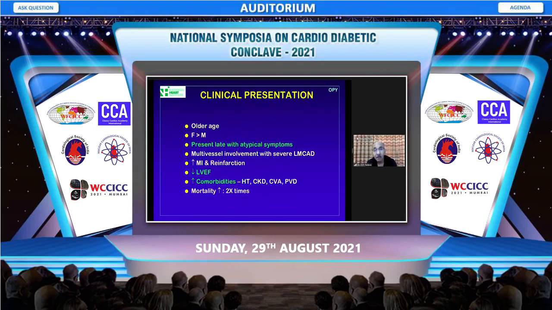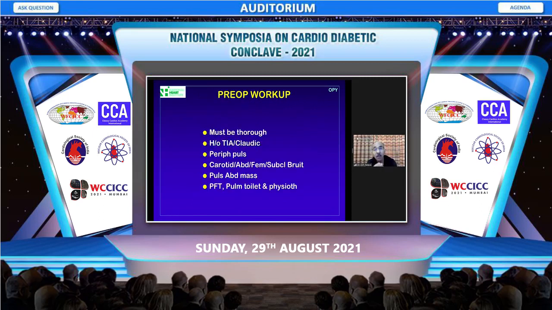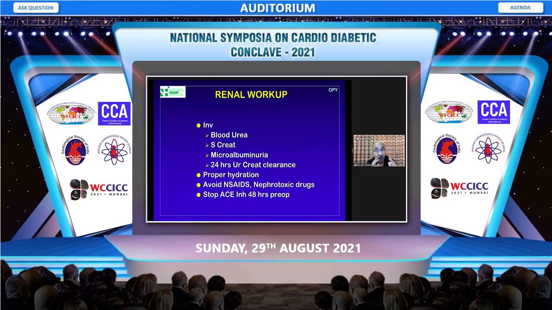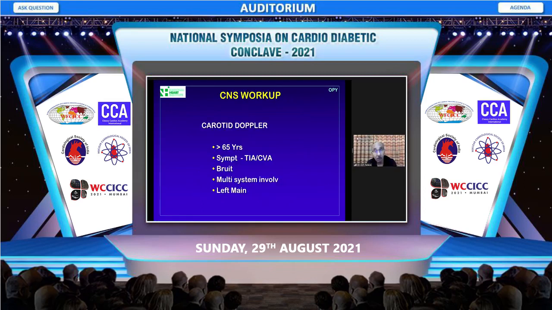And then clinically, they present late with atypical symptoms, they have more LV dysfunction, and therefore these patients need to be worked up very thoroughly preoperatively. We must rule out involvement of other subsystems, CNS, peripheries. We must look for carotid, subclavian, abdominal bruits, abdominal masses, and do a good assessment of the pulmonary functions. Renal function should be thoroughly investigated. Proper hydration in the preoperative period should be ensured, and all nephrotoxic drugs should be withheld preoperatively.